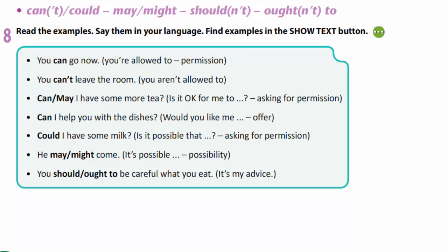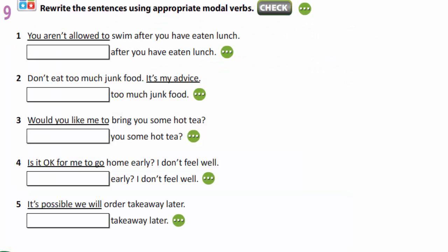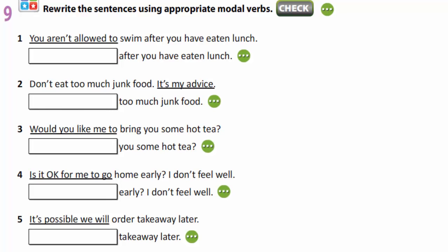Is it possible that? Asking for permission. He may, might come. It is possible. Possibility. You should, ought to be careful what you eat. It's my advice. In exercise 9, you are to write the sentences using appropriate modal verbs. Let's check. You aren't allowed to swim after you have eaten lunch. You can't swim after you have eaten lunch. Don't eat too much junk food. It's my advice. You shouldn't eat too much junk food.